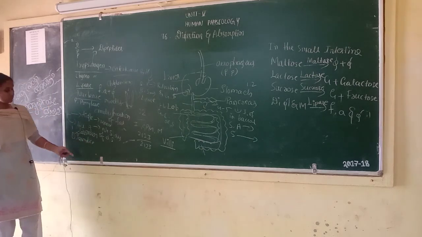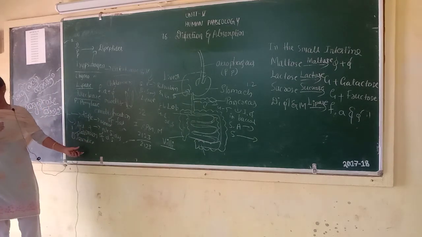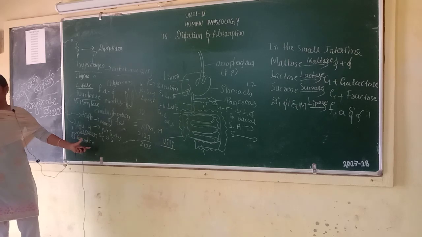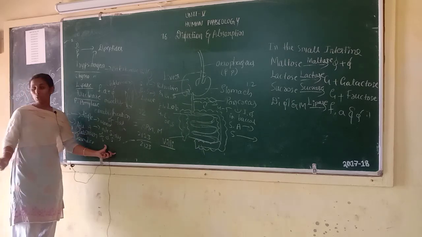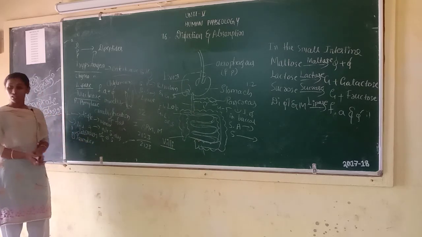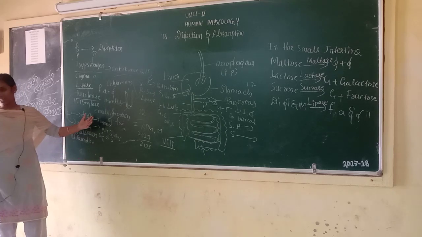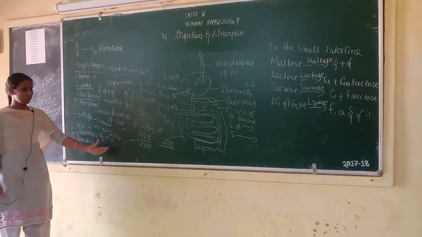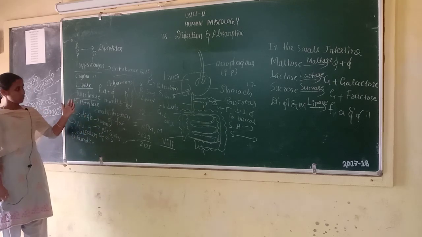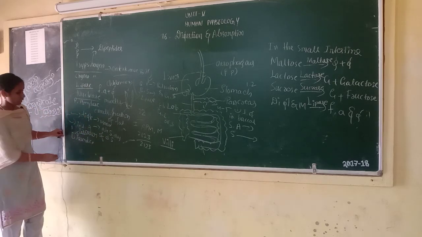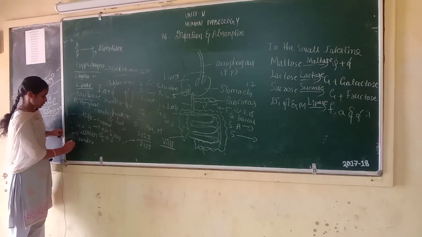The liver is affected. Skin and eyes turn yellow due to the deposition of bile pigments.